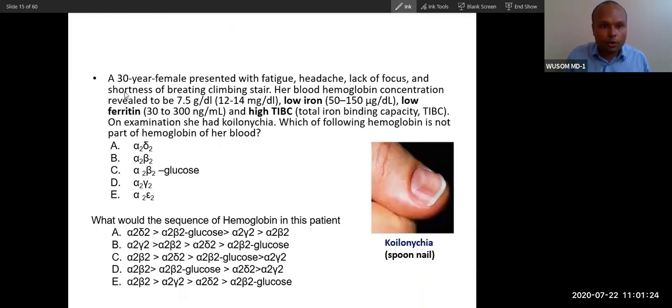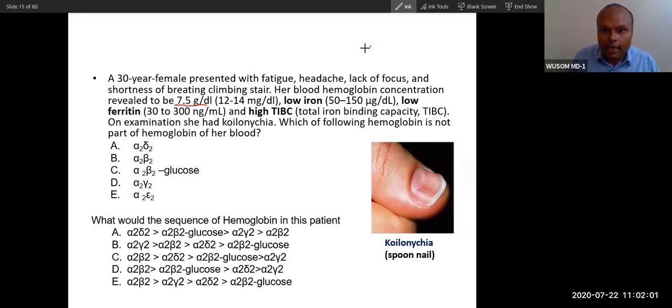Now, can you answer this question? A 30-year-old female presented with fatigue, headache, lack of focus, shortness of breath, climbing stairs. Her blood hemoglobin concentration was found to be 7.5. So normal, you have seen, is 12 to 14. Low iron is there. The normal concentration of iron is 50 to 150. Ferritin is also low, and there is high total iron binding capacity.